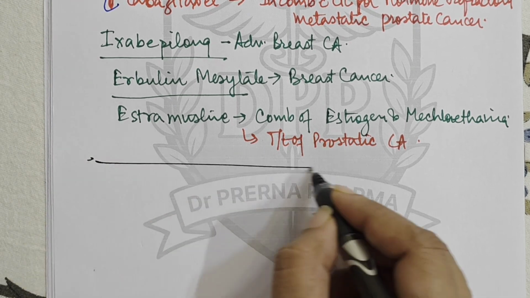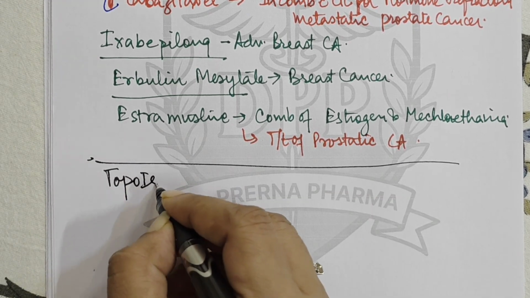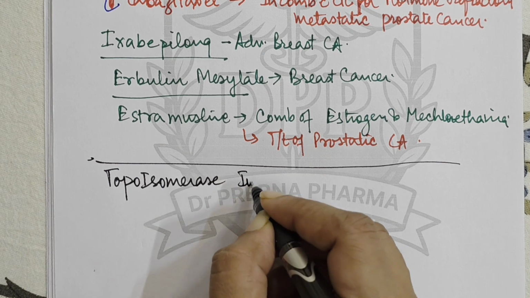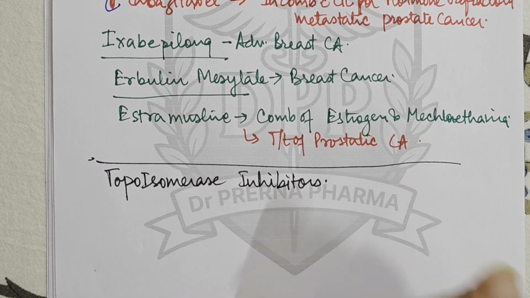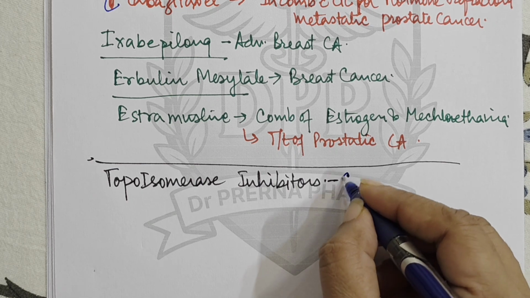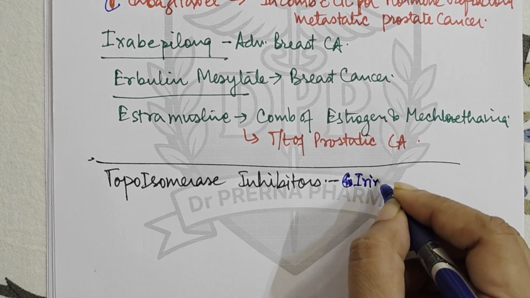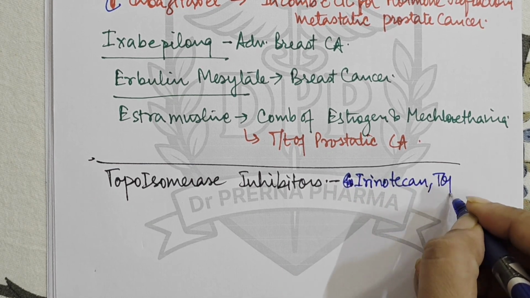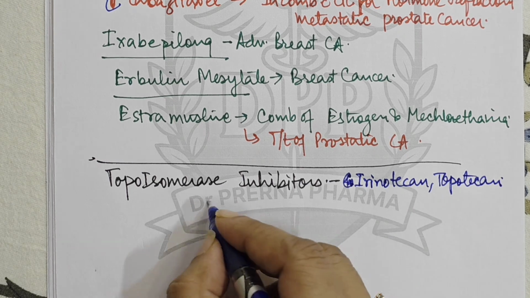Next जो हम बात करते हैं, अब करते हैं एक category है, that is topoisomerase inhibitors, right? Topoisomerase inhibitors, इसमें जो drugs आती हैं उनके नाम है irinotecan and topotecan. They are obtained from which tree?